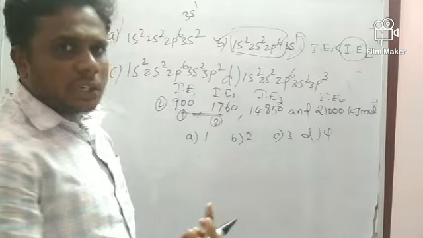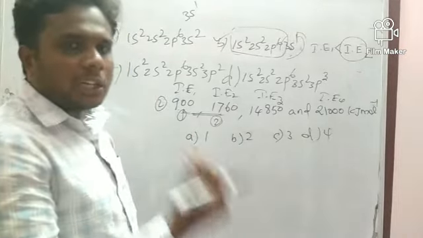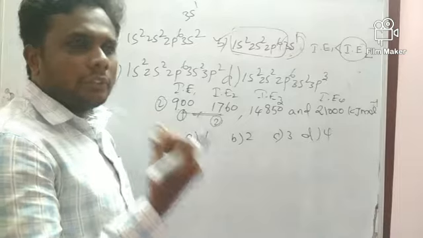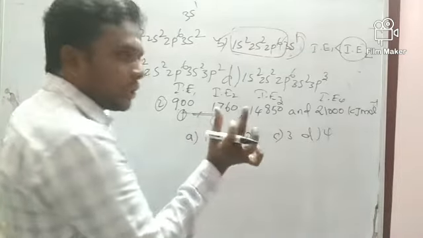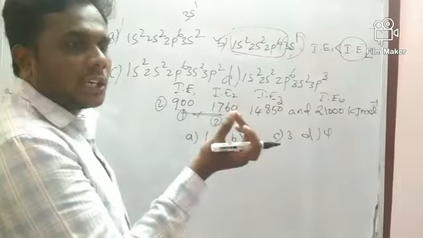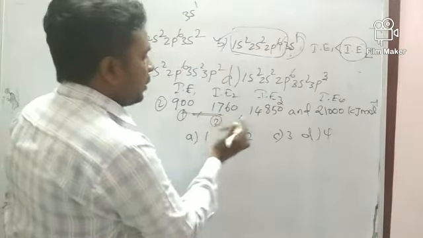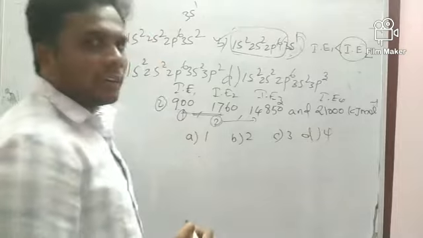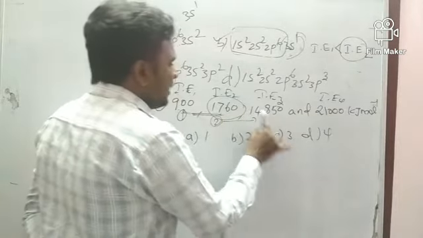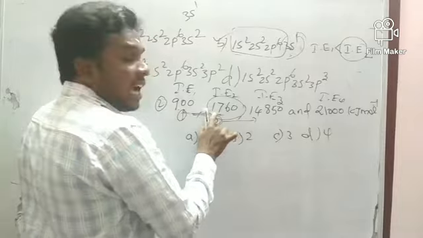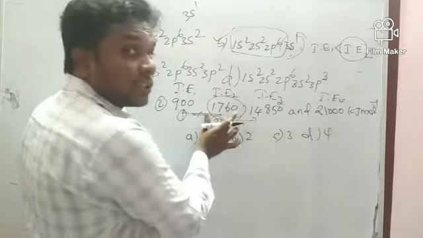So the orbital is not special. Going from the first electron to the second, there is no stable electronic configuration or fully filled orbital, because the energy jump is very small. If the stability of the orbital is high, the jump is high. Now going from second to third: for the second electron we have used about 1700 kilojoule per mole. That is all the energy used for the second electron.